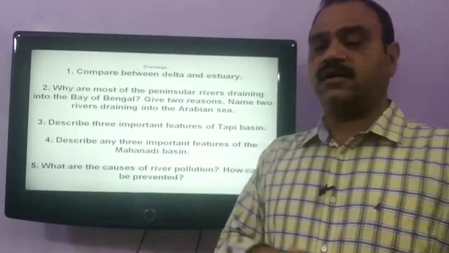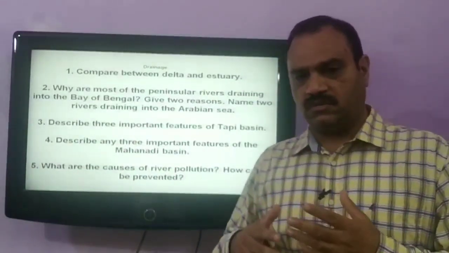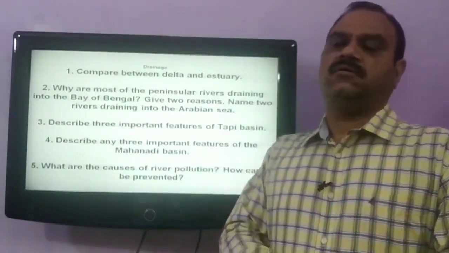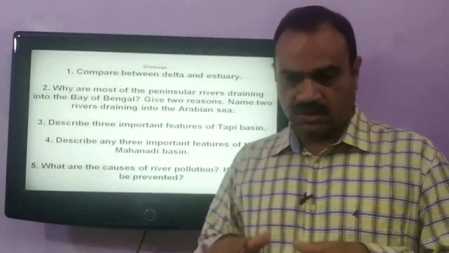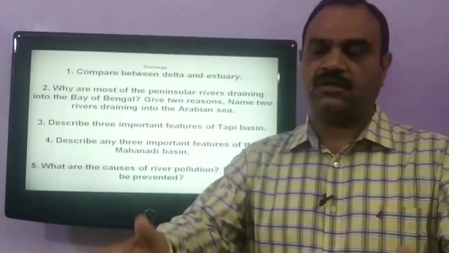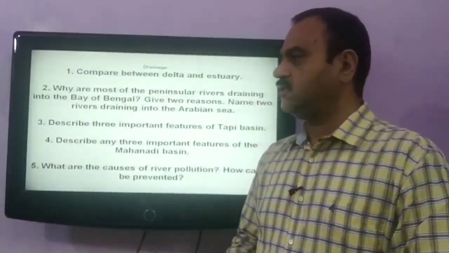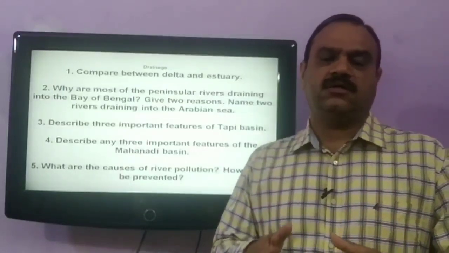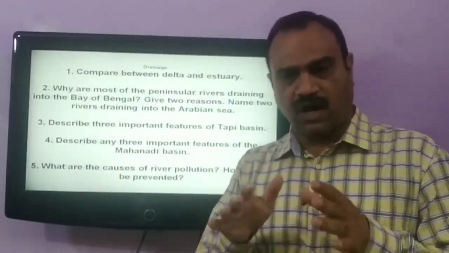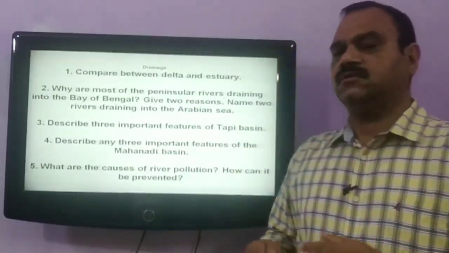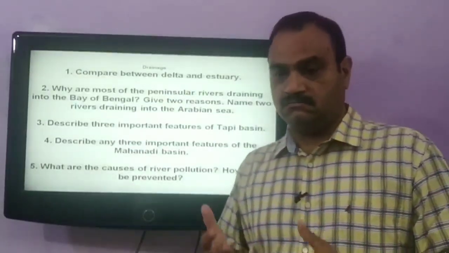And again, deltas are formed in the regions of low tides, where the rivers with their tributaries make deltas, whereas estuaries are made in the regions of high tides and rift valleys.